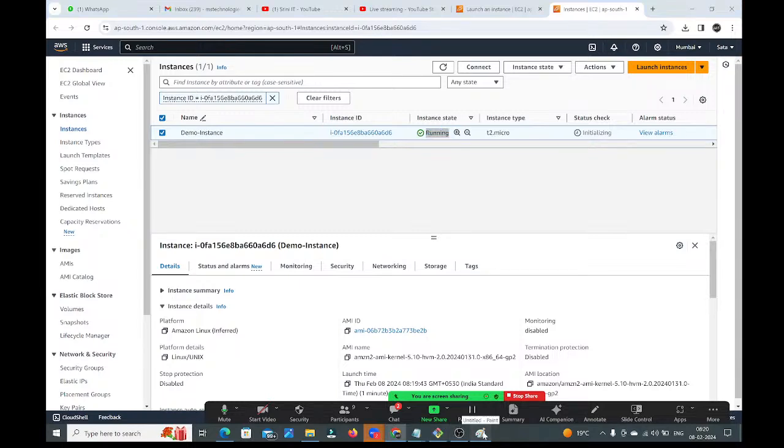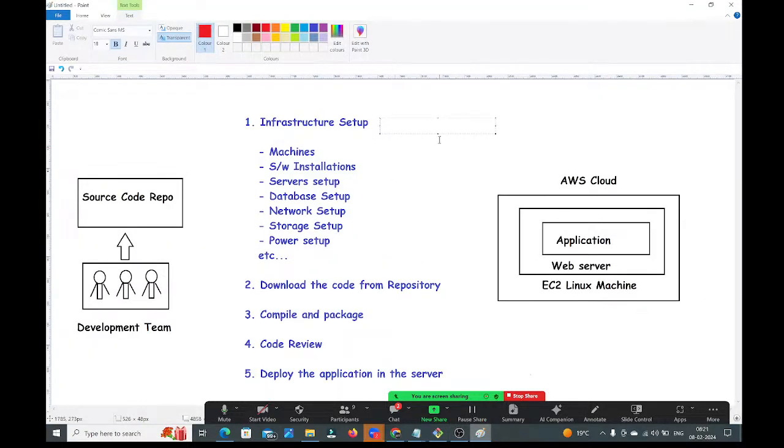Then what we need to do, man? See guys, here we have the UI approach. Through UI we can do it, or by using Terraform. Right? The most important tool, Terraform, the most important, guys. By using Terraform also, we can create the required infrastructure. That is the only recommended approach in the real time.